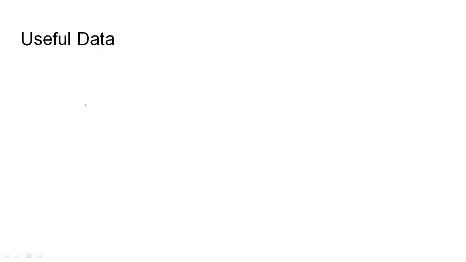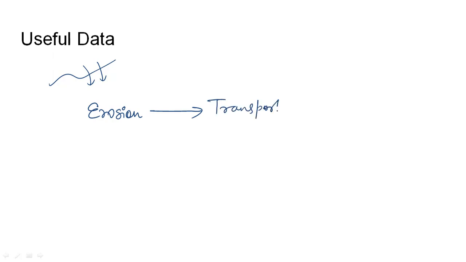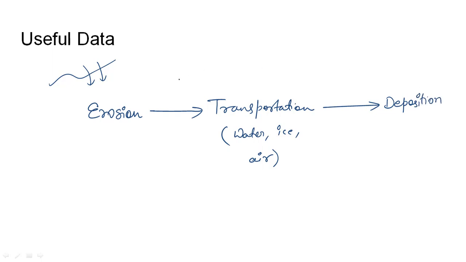Coming to the useful data, the formation of a soil goes through three processes. The first is erosion, where there will be a soil deposit somewhere and it gets eroded. Then transportation takes place. Transportation of a soil is done by some kind of agent. The agent may be water, ice, air. Once the transportation is done, the deposition phase happens, and then again it goes back to erosion.